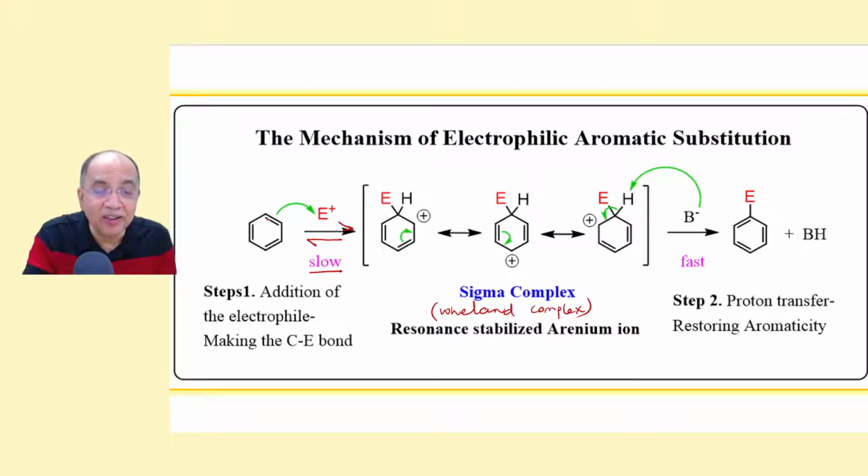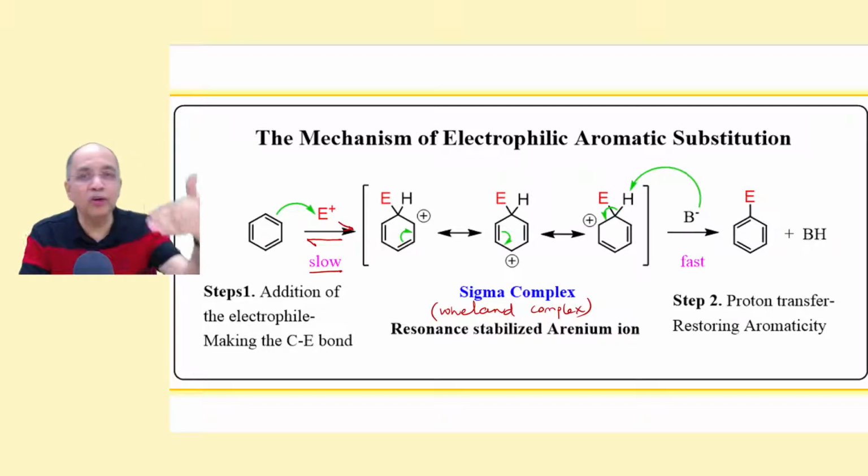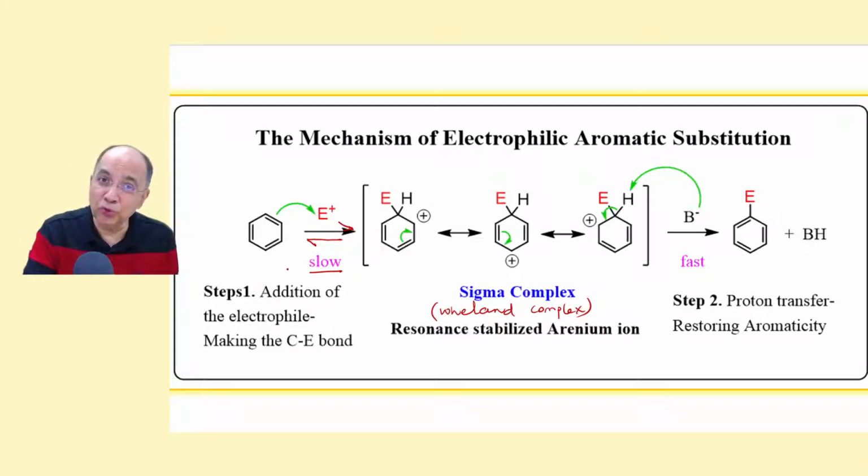But any change here will immediately affect the rate. It will either slow down or enhance the rate. That corroborates, that proves, that the first step, the addition of the electrophile to the benzene ring to form the resonance stabilized arenium ion, which is called the Wheland complex or sigma complex, is the rate determining step. And the breaking of the CH bond or CD bond, if that is C6D6 rather than C6H6, is taking place in the second step, which is fast and does not contribute to the rate.